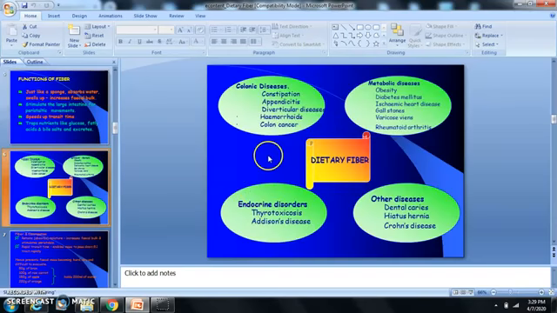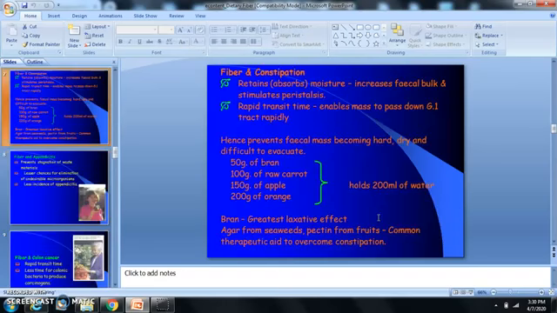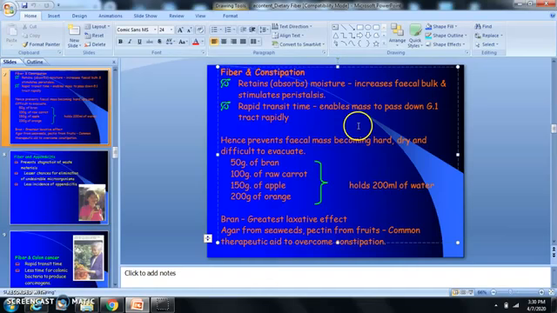Now, the dietary or clinical application of dietary fiber is its role in colonic diseases, constipation, appendicitis, diverticular diseases, hemorrhoids or piles, colon cancer, metabolic diseases, obesity, diabetes mellitus, ischemic heart disease, gallstones, varicose veins, and rheumatoid arthritis. It also plays a role in endocrine disorders, thyrotoxicosis, and Addison's disease, and in other diseases like dental caries, hiatus hernia, and Crohn's disease.